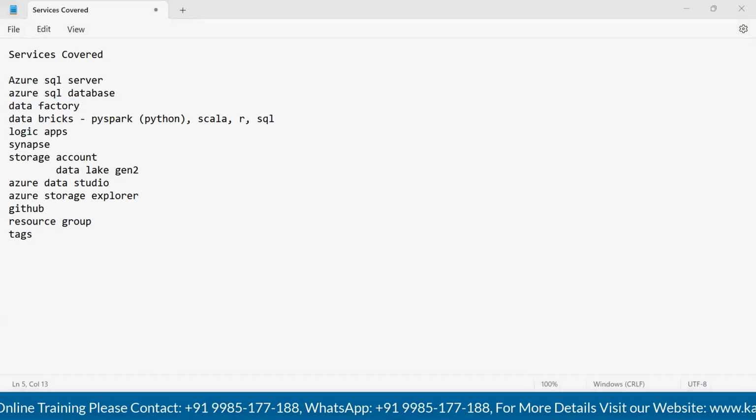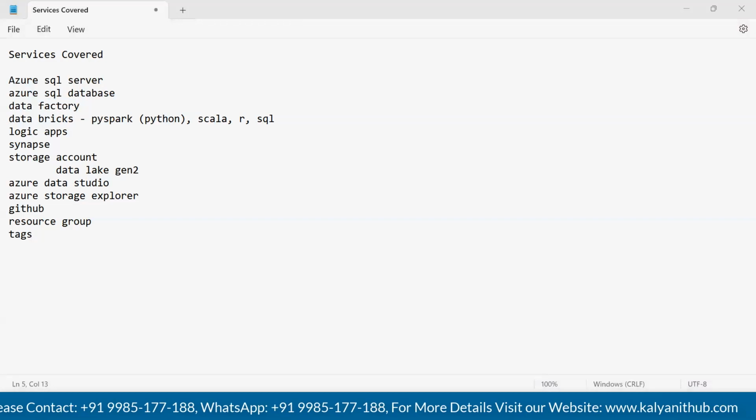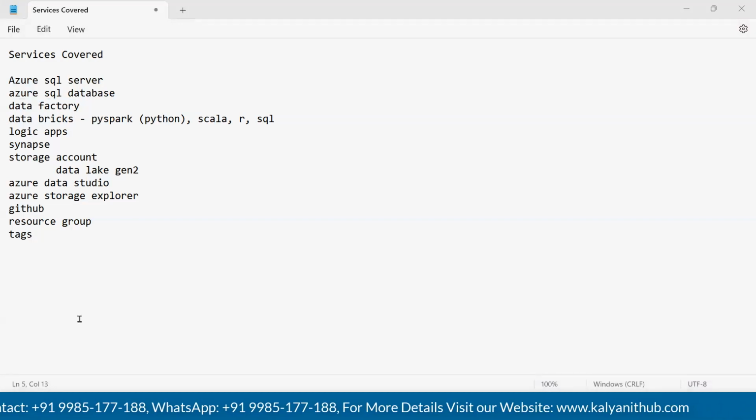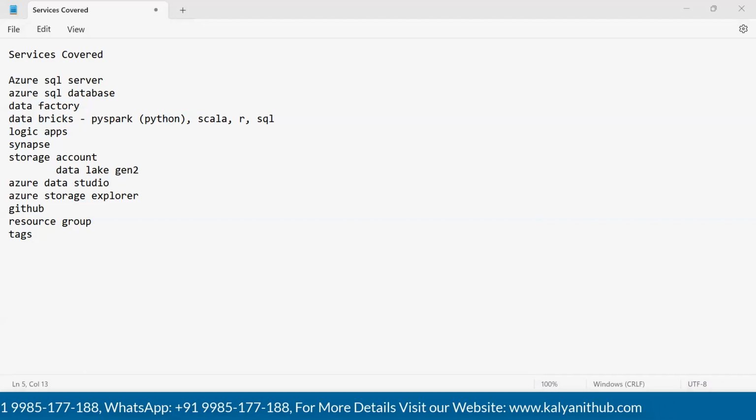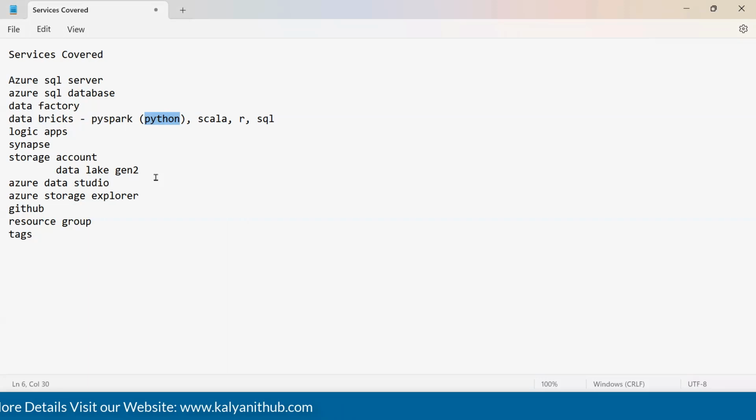Okay, so if not, in Python, what are all the topics to be covered in this course? In Python, we are going to cover PySpark. We are not going to cover Python basics here. Databricks comes with libraries, so we will make use of the libraries internal to Databricks to develop our logic.